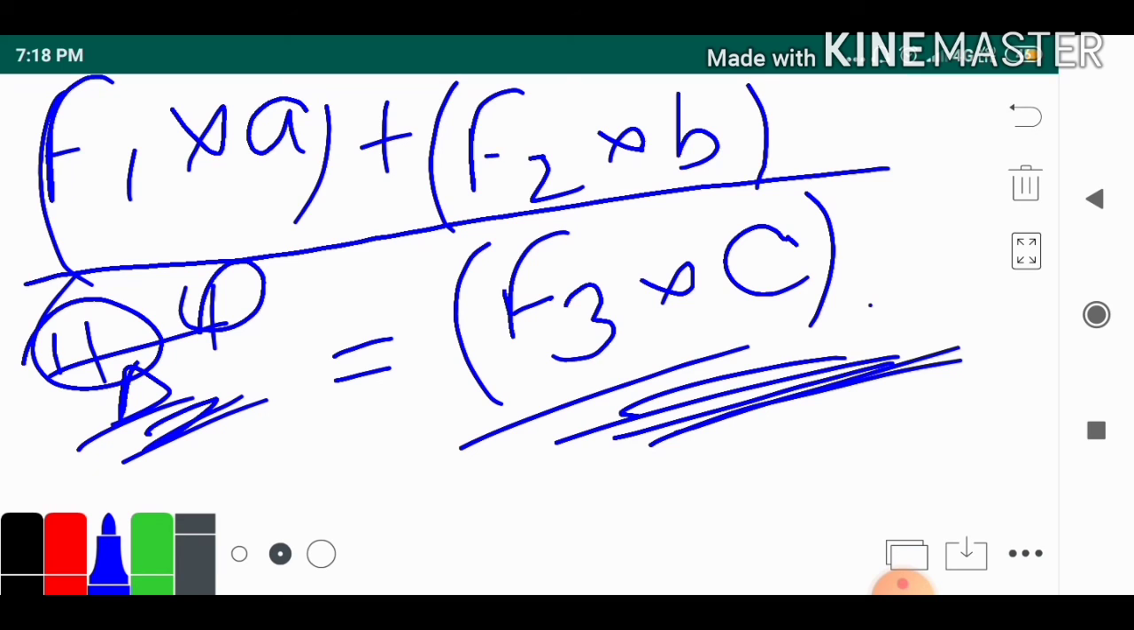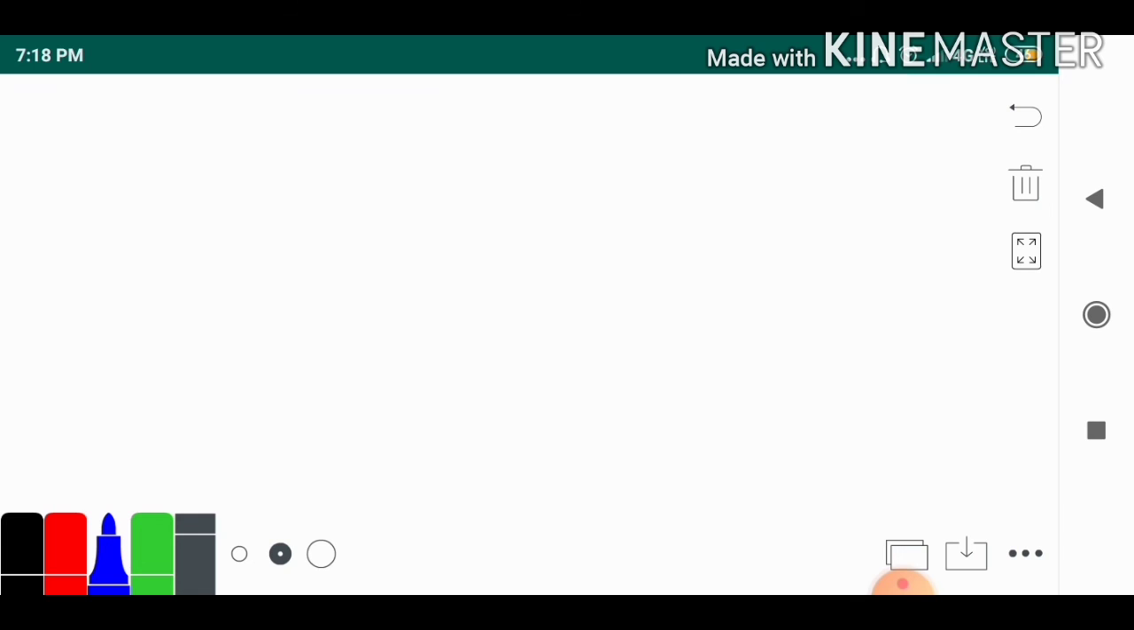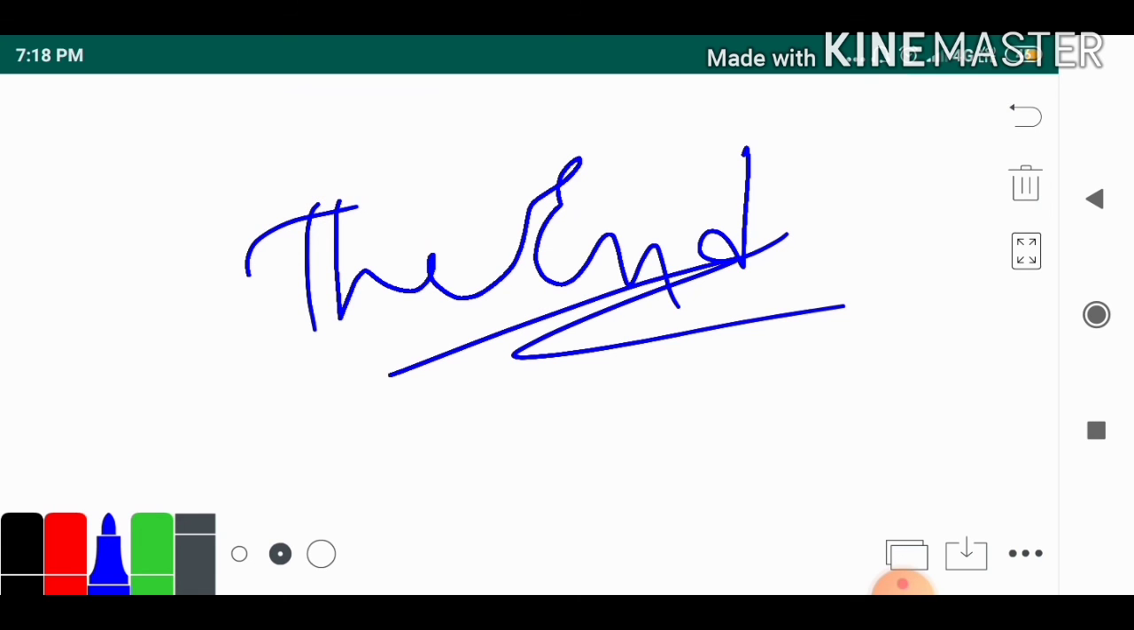So that's it for today, and this is the end of force. Today we have done equilibrium and the principle of moments. In the next video we'll be doing center of gravity, and along with it we'll be doing uniform circular motion.